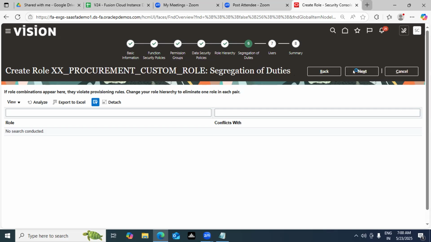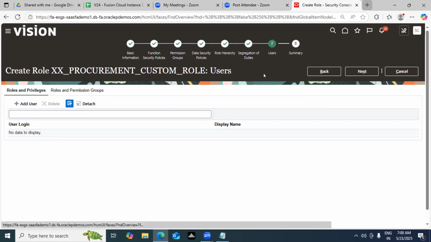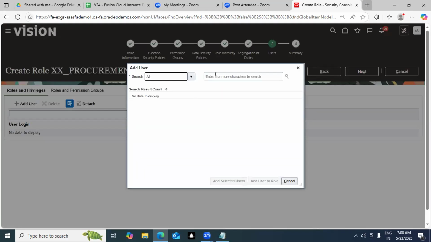Now click on the next button. This is the user tab. Whichever user you want to add, you can add. Yesterday, if you remember, we had Varun Sharma. Do remember, guys, either you can add it from here or from your user screen also. Up to you. See, this Varun Sharma is coming, which I created, and add user to the role.